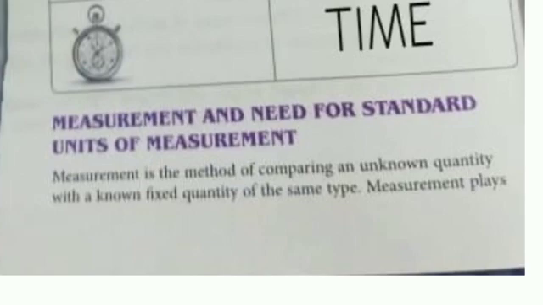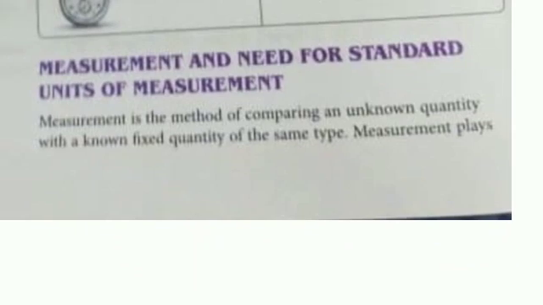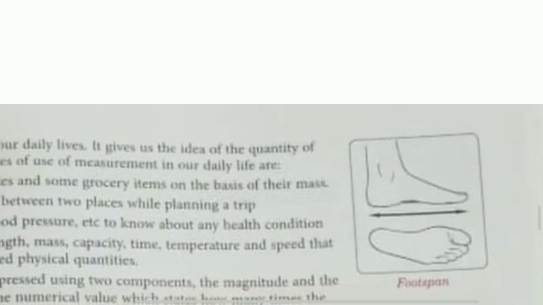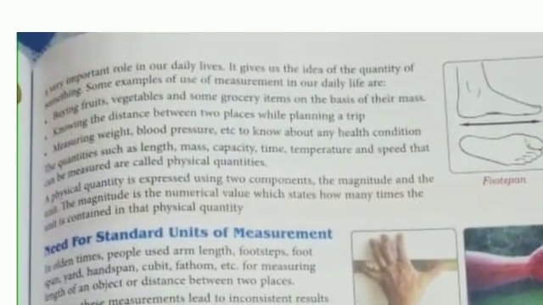Here the weight is the known quantity. We know this is 1 kg weight. And on the right side he gives us 1 kg of potato. That was unknown for us, and this measurement plays a very important role in our daily life.